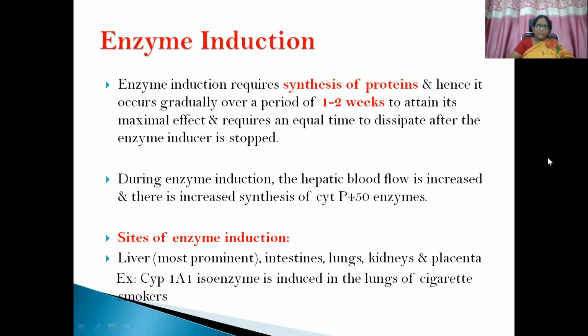During enzyme induction, the hepatic blood flow is increased and there is increased synthesis of cytochrome P450 enzymes. That is another principle that we have to remember. And as for sites of enzyme induction, the liver is the most prominent. Apart from that, we can see it in intestines, lungs, kidneys, placenta as well. We have discussed this in the introduction itself. Then cytochrome P1A1 isozyme is induced in the lungs of cigarette smokers. This is the example that I have just given, of how enzyme induction happens in lungs.